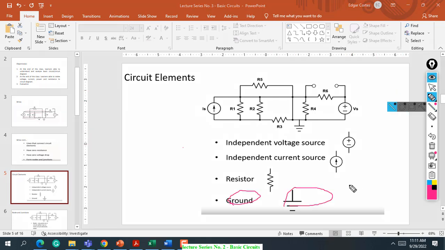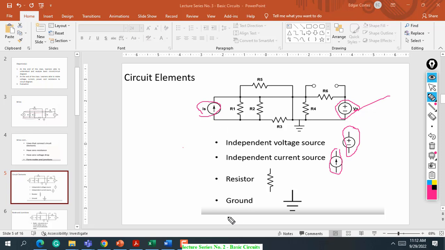So in the circuit elements class, for example, in this schematic diagram, we have what we call the independent voltage source. We also have what we call the independent current source. This one is the independent voltage source, and this one is the independent current source. In the current source you can see IS and there's an arrow. That is the direction of the current.